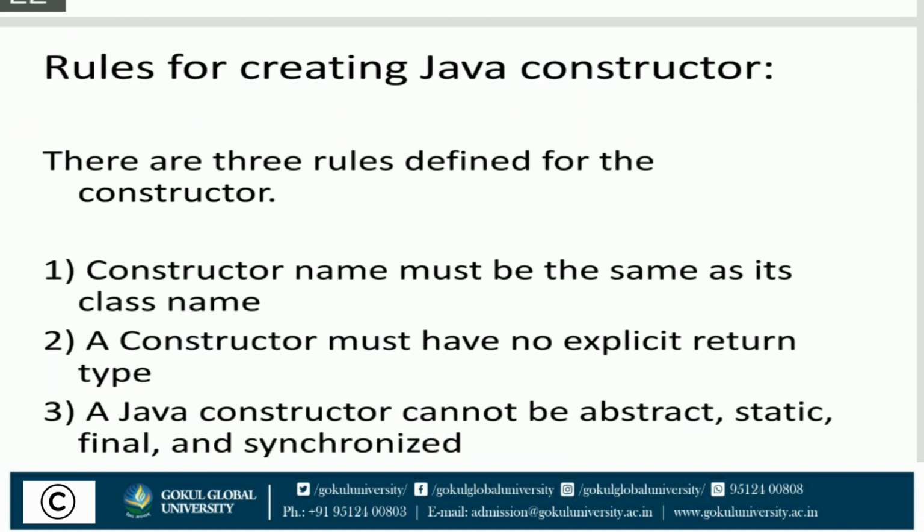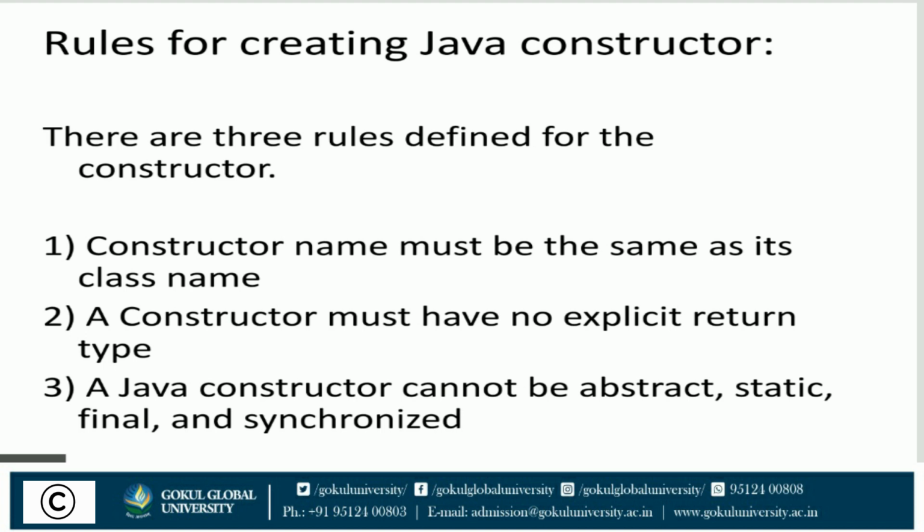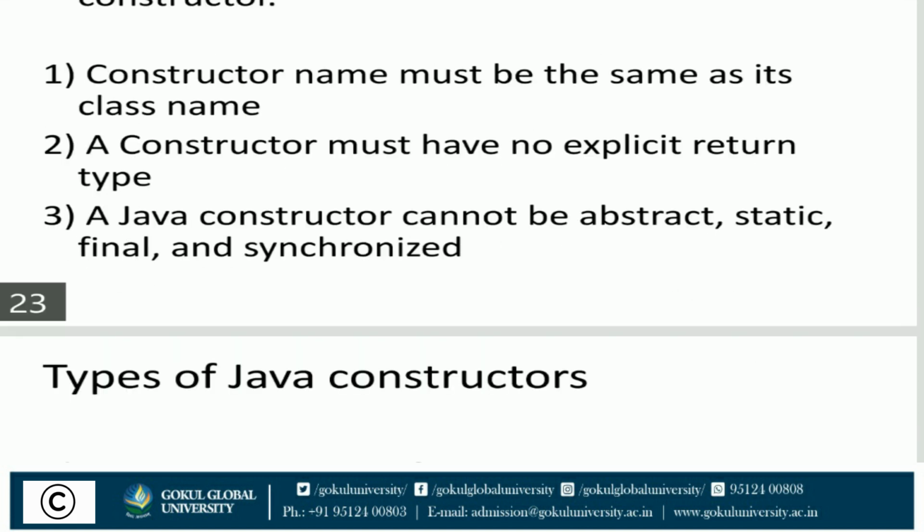Rules for creating a Java constructor. There are mainly three rules defined for the constructor used in Java. Number one is the constructor name must be the same as its class name. Number two is the constructor must have no explicit return type. And number three is a Java constructor cannot be abstract, static, final, and synchronized.